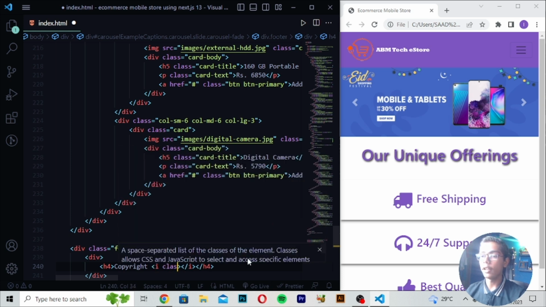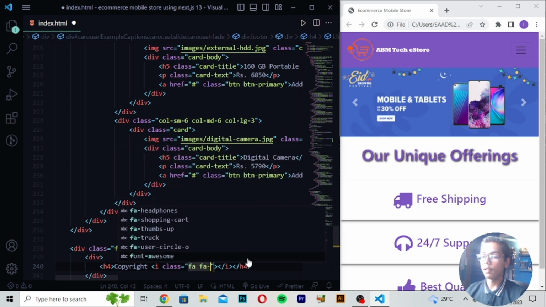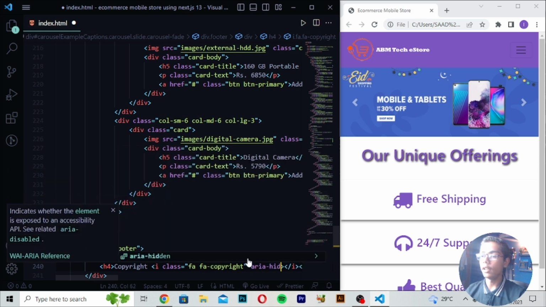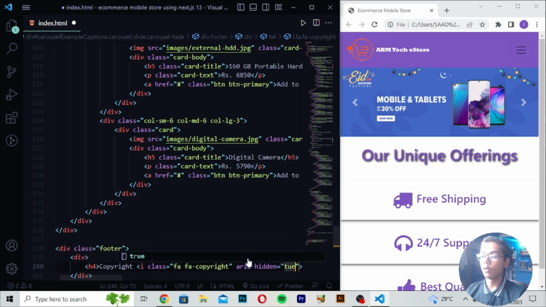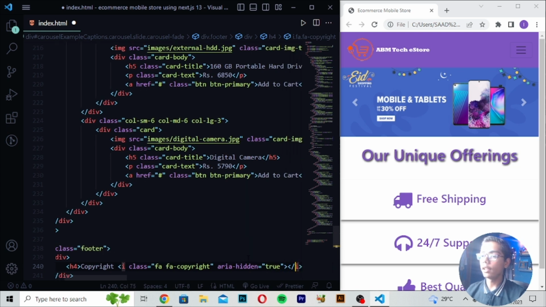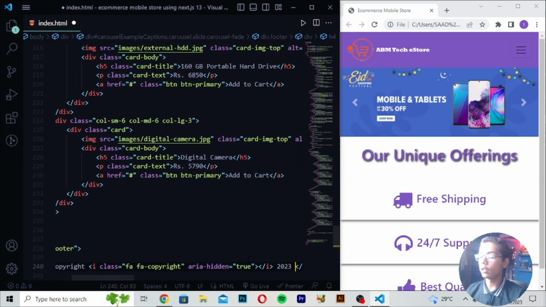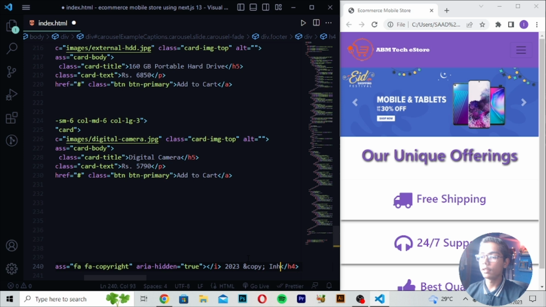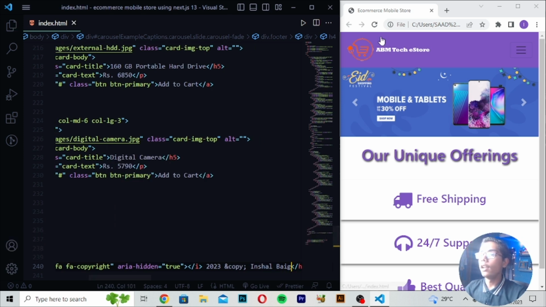Then you have to write here i tag class fa, and then you have to write here copyright. Then you have to now just write here aria-hidden equals true. Then when you've just written this, here you have to now move forward, right here 2023 @copy. Then you have to now just write here my name like this. Now when you've just written this thing, I will be now saving it. Here you have to reload.